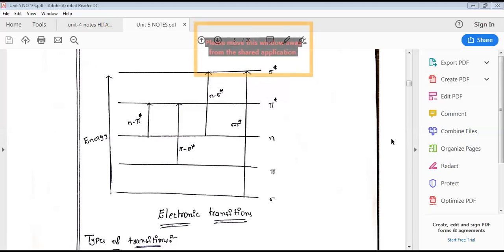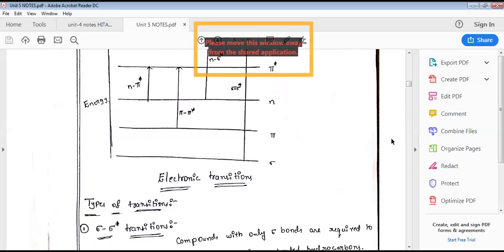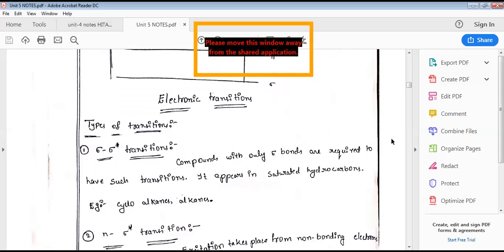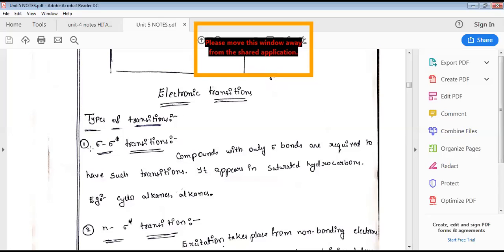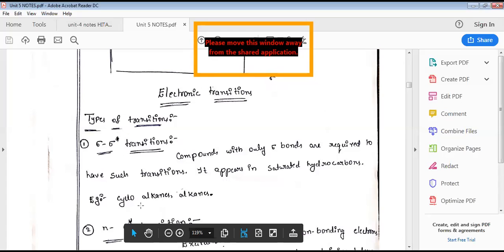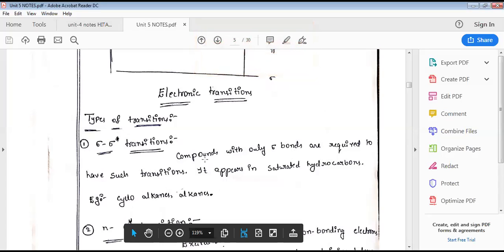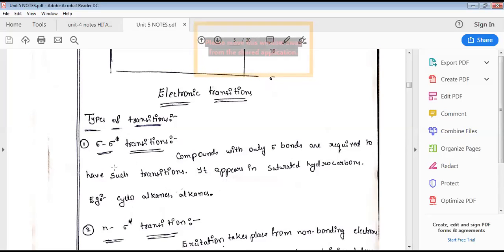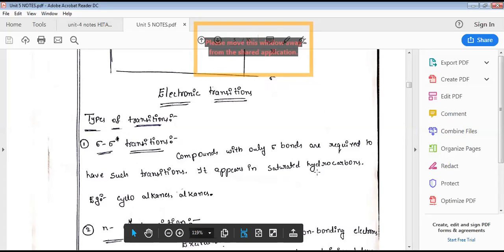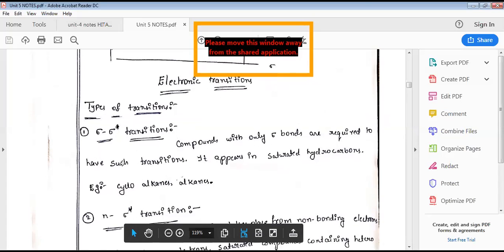Now let us see which molecules are involved in these types of transitions. Sigma to sigma star transition means sigma bonded electrons are excited into sigma anti-bonding orbitals. Sigma bonds are present in alkanes and cycloalkanes, where only sigma bonds are there. That's why these molecules are involved in the sigma to sigma star transition. Molecules that contain only sigma bonds require this type of transition. They appear in saturated hydrocarbons, saturated in the sense that there are no pi bonds. In those compounds, we can observe this sigma to sigma star transition.